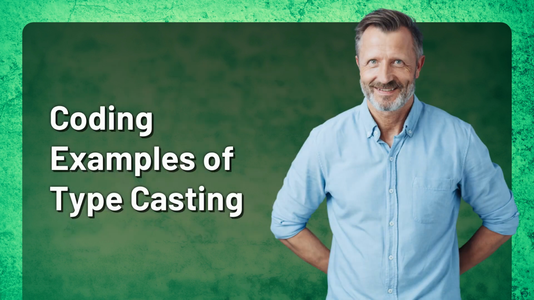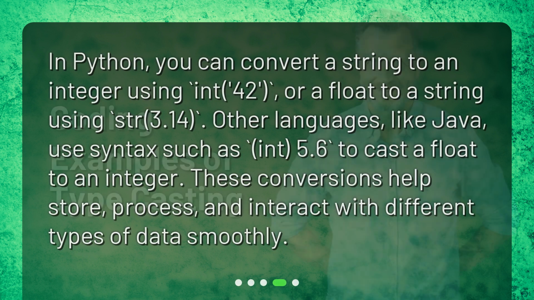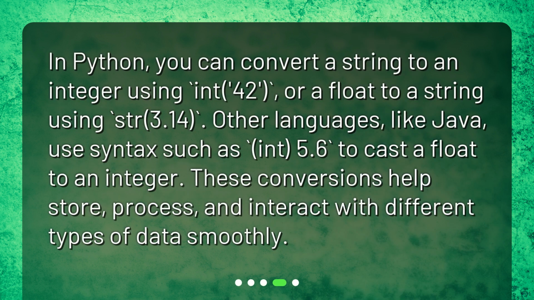Coding examples of typecasting. In Python, you can convert a string to an integer using int("42"), or a float to a string using str(3.14). Other languages, like Java, use syntax such as (int) 5.6 to cast a float to an integer. These conversions help store, process, and interact with different types of data smoothly.